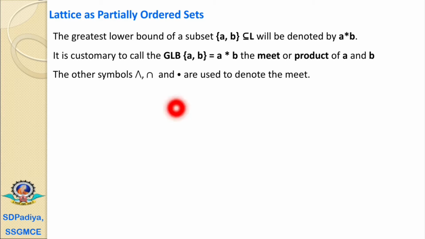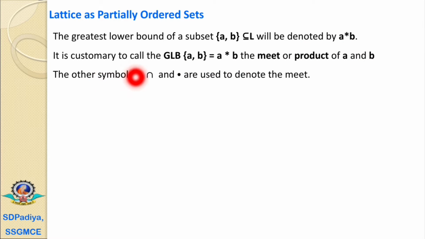Now we'll see what we mean by the greatest lower bound and the least upper bound. The greatest lower bound of a subset {a, b} of the set L will be denoted by a meet b. This greatest lower bound is also called the meet operation, and the star is used to denote this meet, that is, the greatest lower bound.